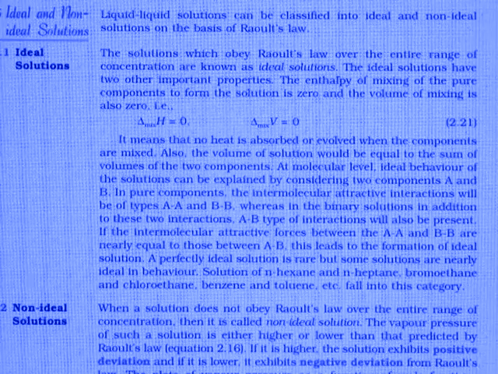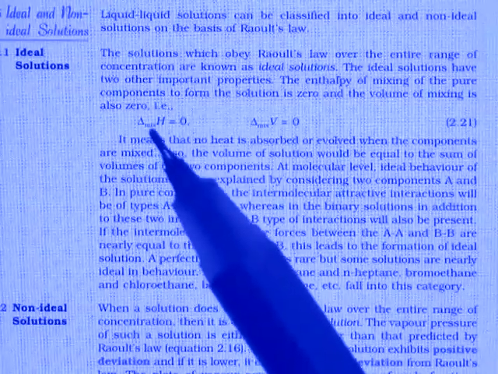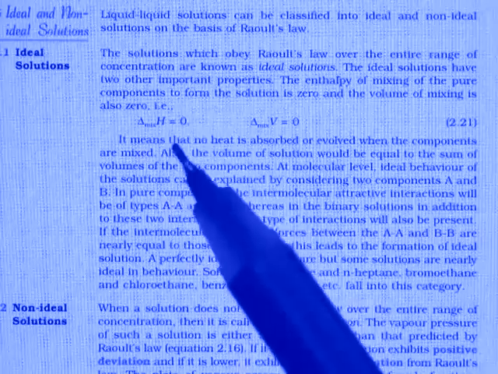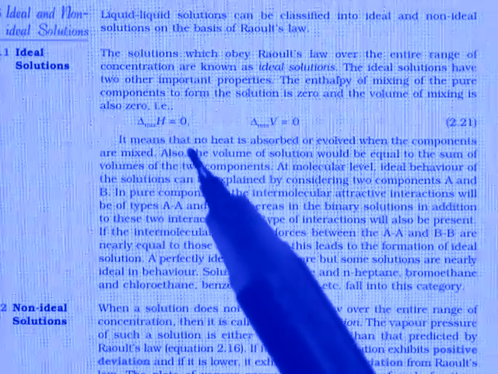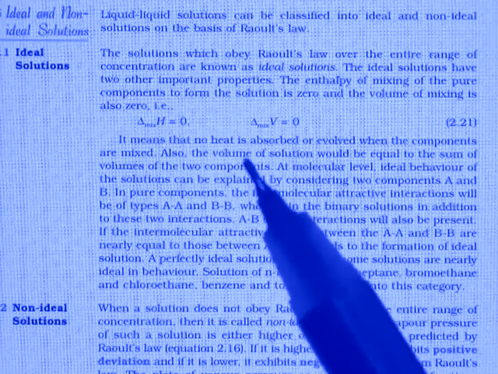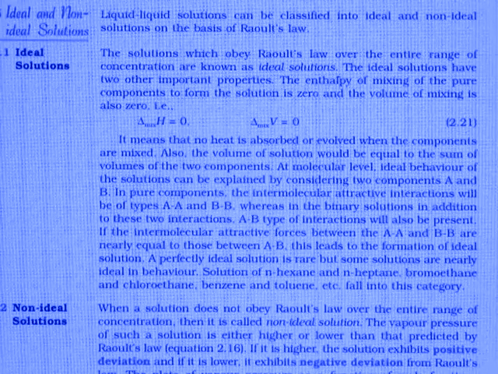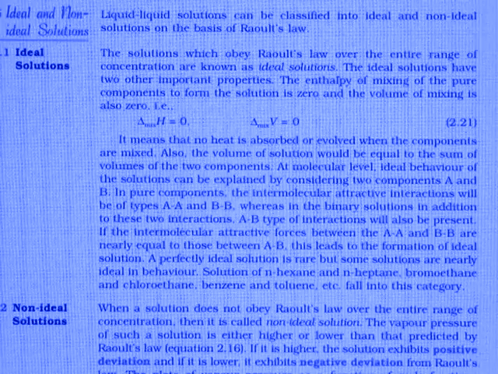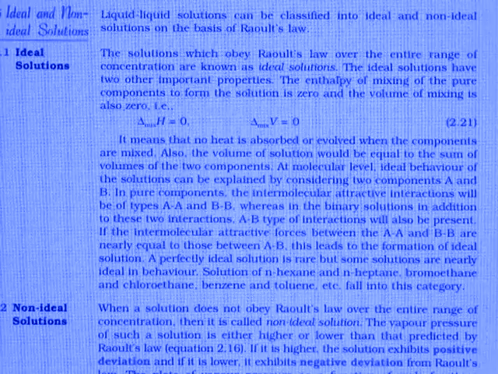That is, delta mix H equal to 0 and delta mix V equal to 0. It means that no heat is absorbed or evolved when the components are mixed. Also, the volume of solution would be equal to the sum of volume of the two components.